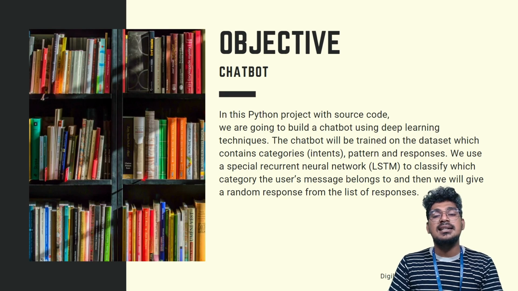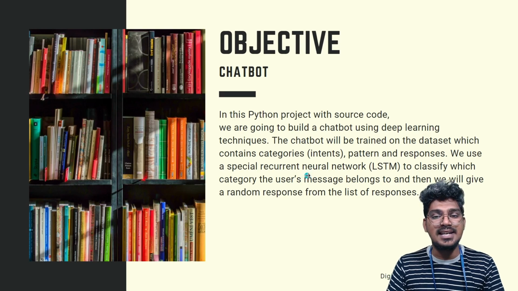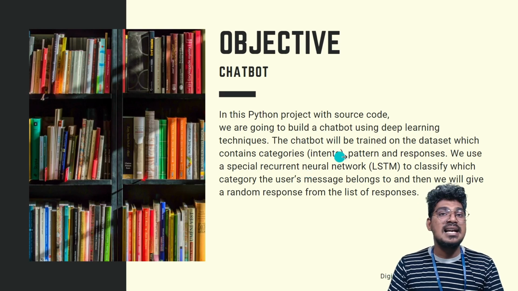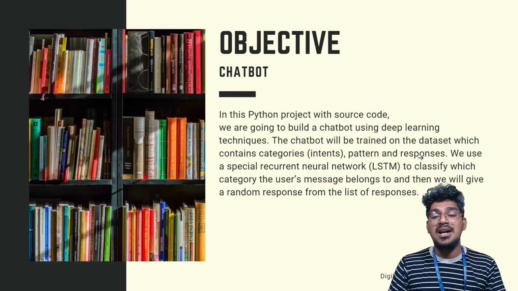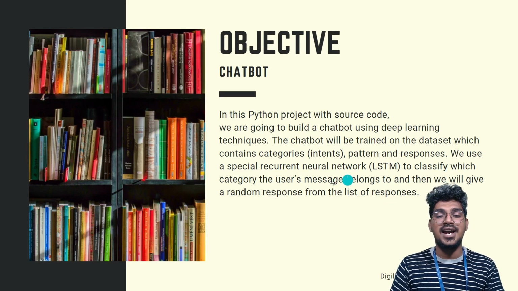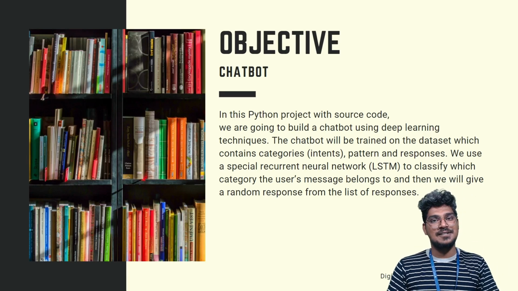Here the chatbot will be trained on the data set which contains the categories, intents, patterns, and also the responses. We use a recurrent neural network and also LSTM to specify which category the user message belongs to, and then it will give a random response from the list of responses.